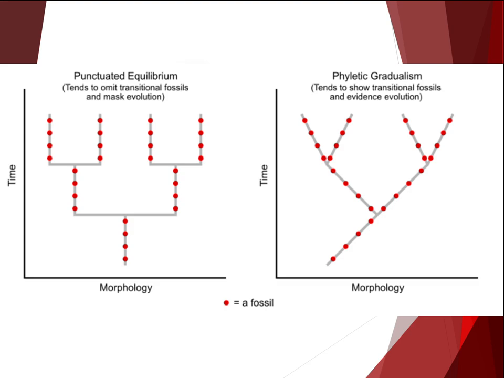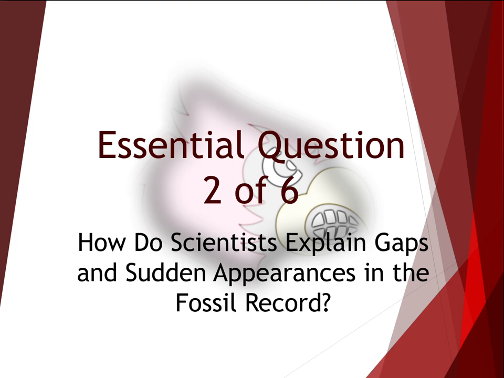This punctuated equilibrium is a useful model for understanding how the fossil record forms. You may have noticed that it fits well with other aspects of evolutionary theory, including natural selection, common ancestry, and the time frame over which the fossil record has been formed. At this point, you should be able to generate a full and appropriate response to today's essential question: how do scientists explain gaps and sudden appearances in the fossil record?